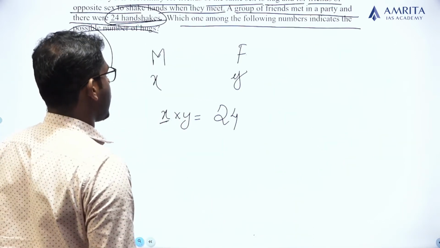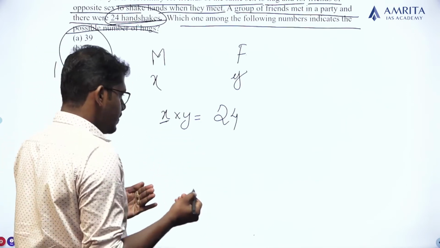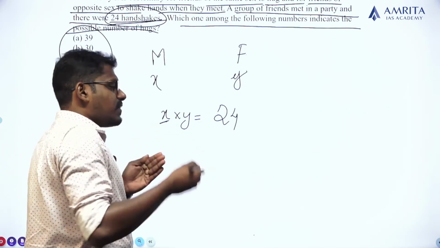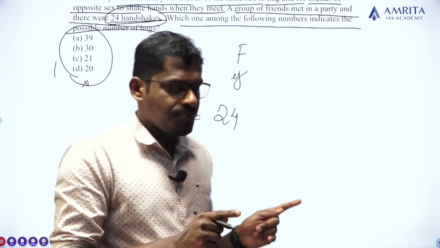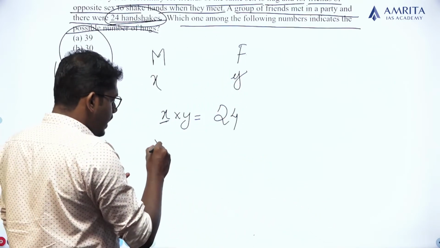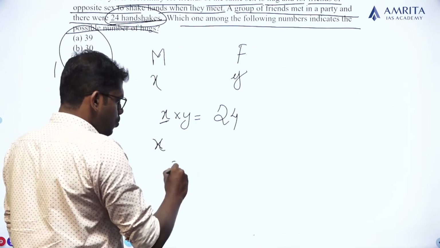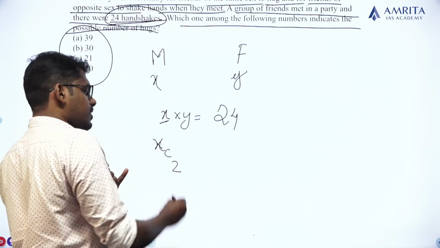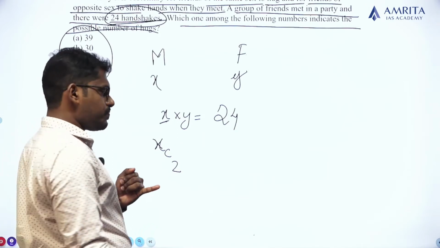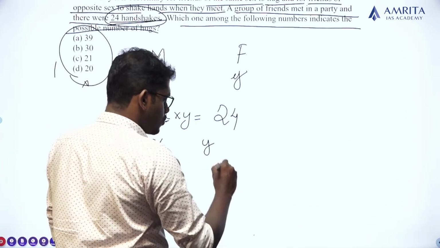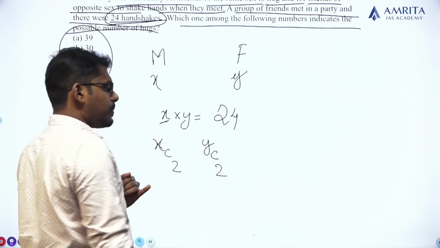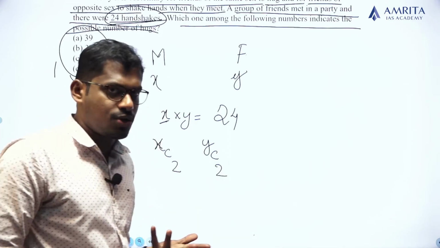What we have to calculate: for every hug there will be two persons of the same gender or same sex. So out of the total X number of persons, two members will engage in a hug, so the value will be XC2. And out of the total Y number of females, two members engage in a hug, so the total possibilities are YC2.